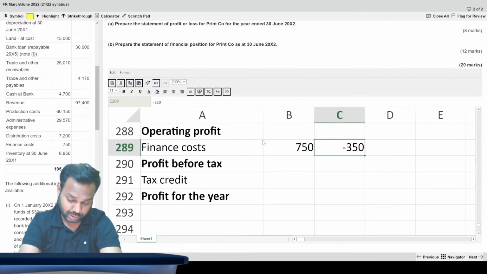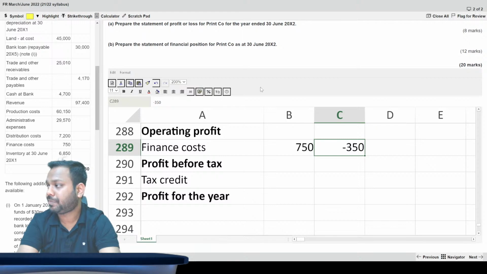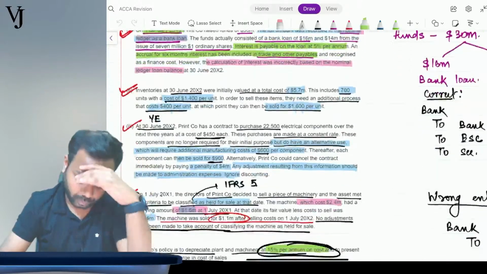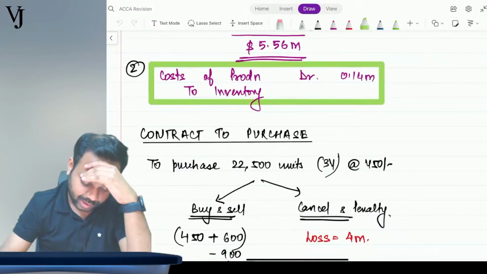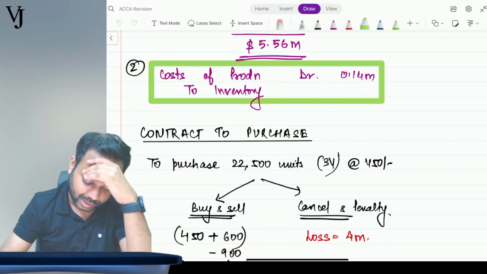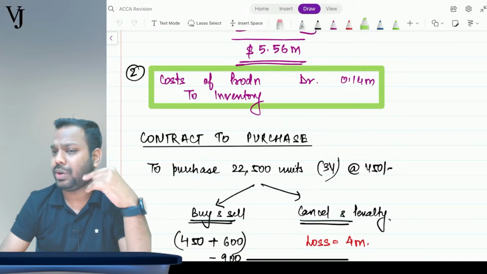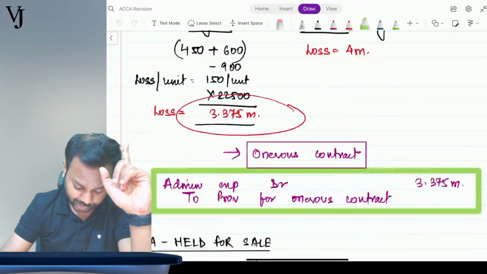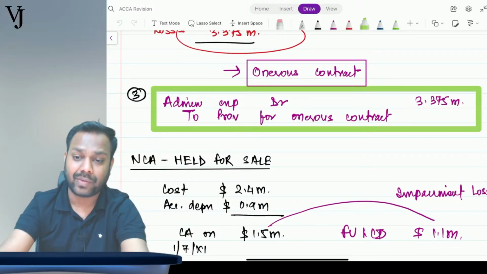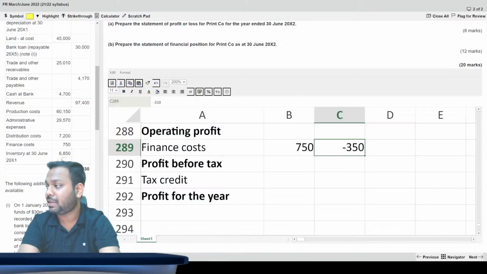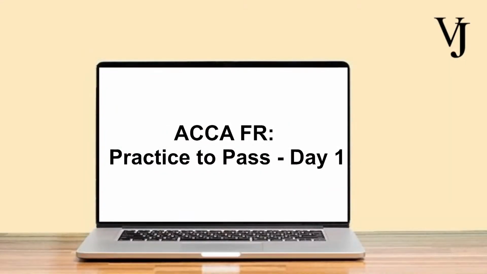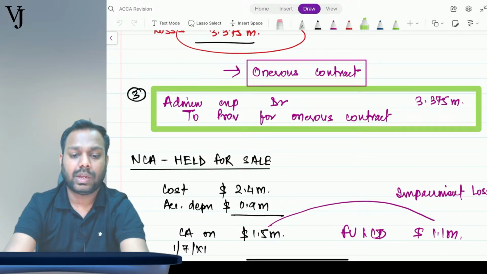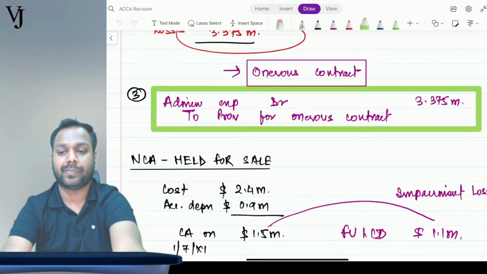Now the next, second adjustment is cost of production to inventory. The impact will not go directly, but the impact will go indirectly. How exactly? I will show it to you, just park it for some time. Coming to third, admin expense we have to increase by 3.375 million, that is 3375 I have to increase.